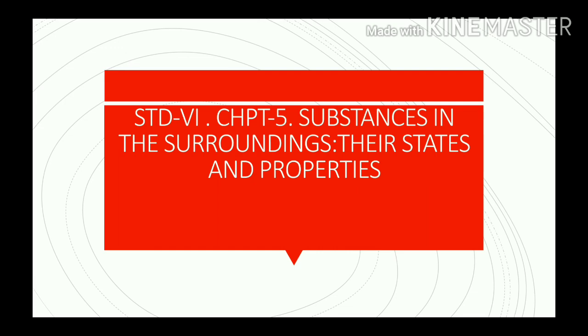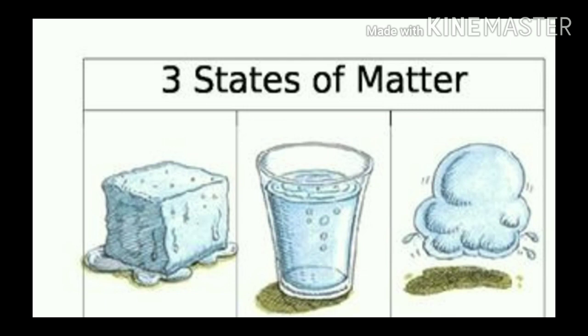For example, table, chair, kerosene, oxygen, milk, water, petrol, etc. We have to categorize these things into solid, liquid or gas state. So in this chapter, we are going to study the substances in the surroundings, their states and properties. Before we proceed further with this chapter, let us recall.